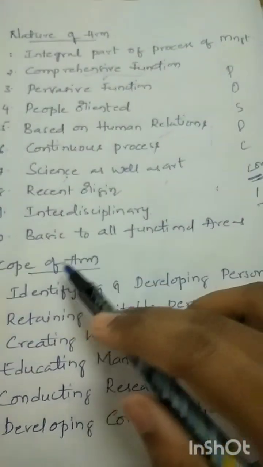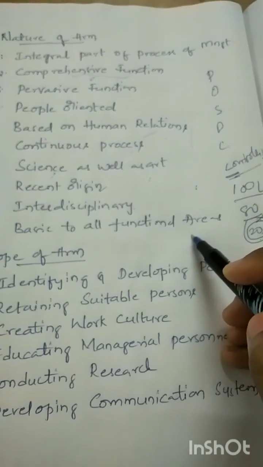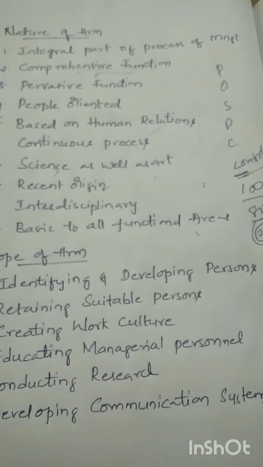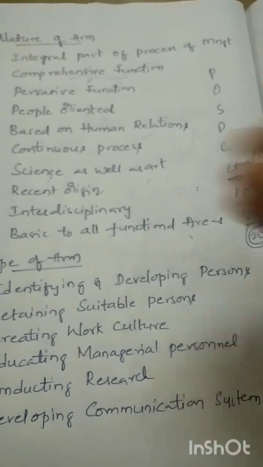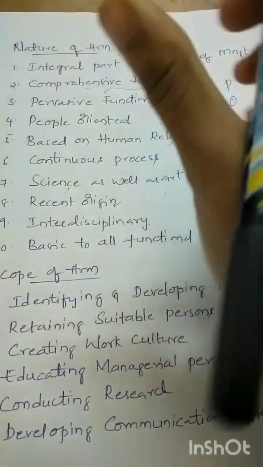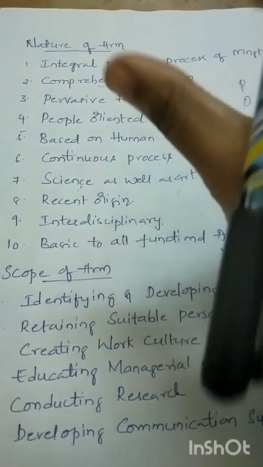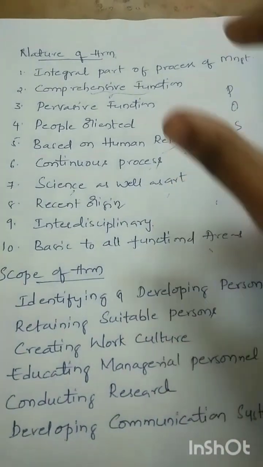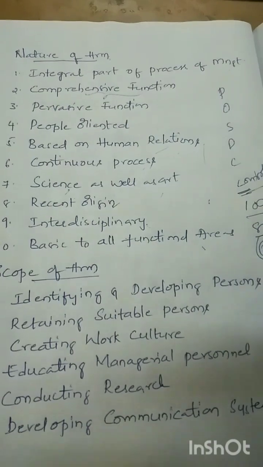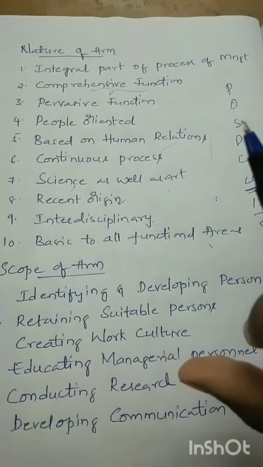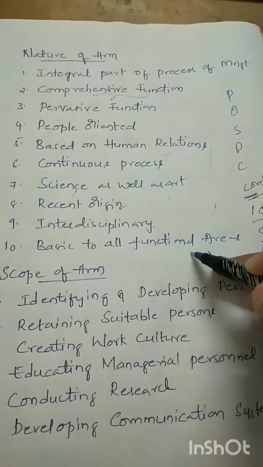Okay, next one, it is basic to all the functional areas. Of course, human resource management is very basic to all the functional areas, because this is not a particular department. It is not only a single department, but it also focuses on all other functional area managers.